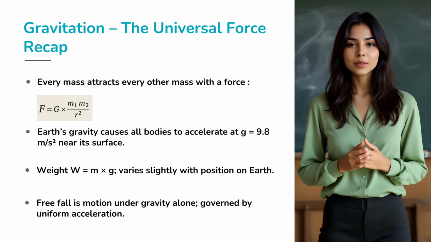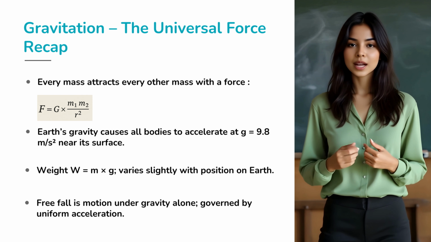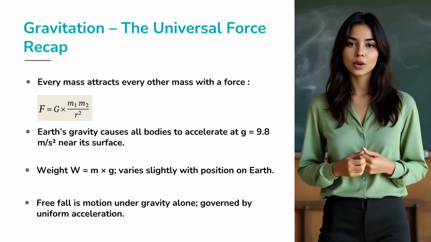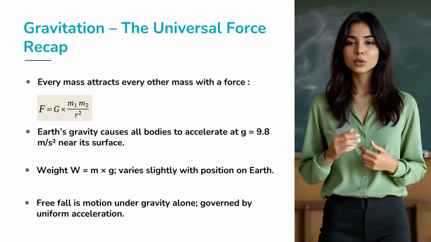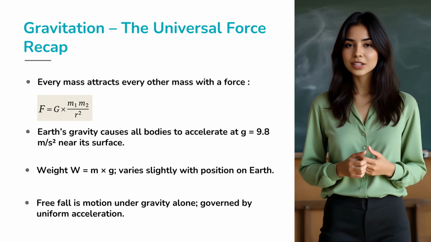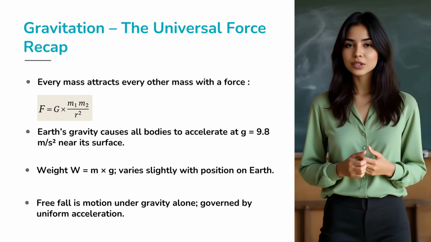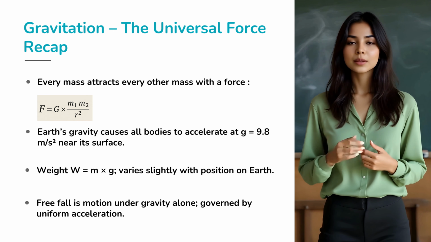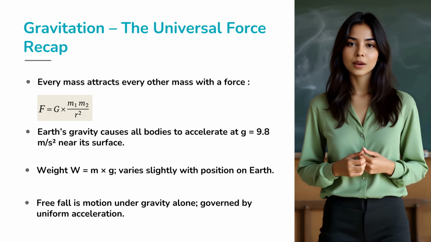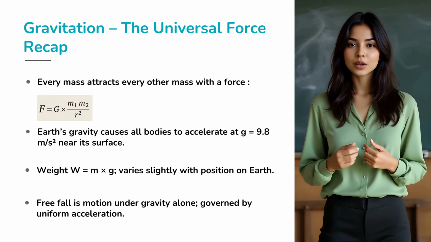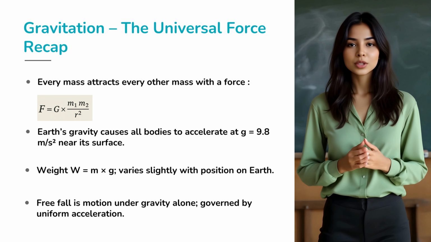So, let's wrap it up, space explorers. We learned that every mass in the universe attracts every other mass. That's Newton's law of universal gravitation, F equals G times m1 m2 divided by r squared. On Earth, this gives rise to g equal to 9.8 meters per second squared, which defines our weight, W equals m times g. We also saw how objects fall freely under gravity, obeying motion equations with g instead of a. In short, gravitation is the invisible glue of the universe.